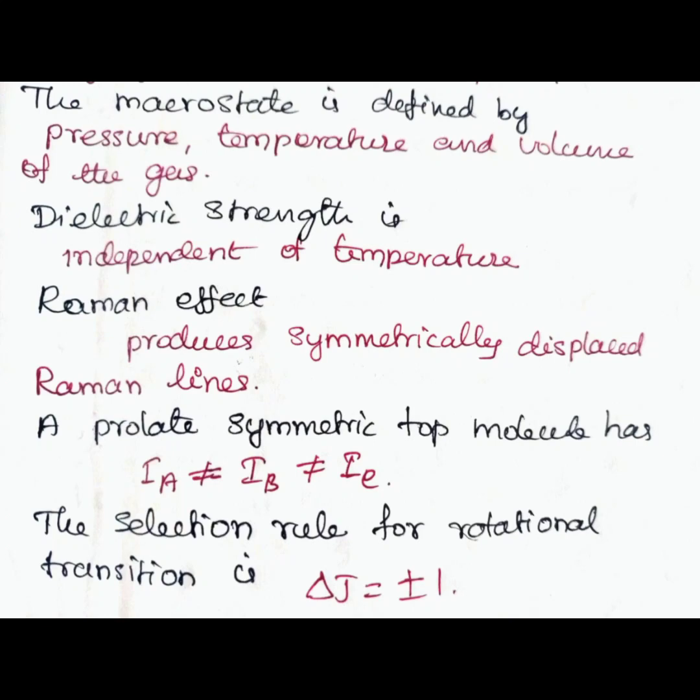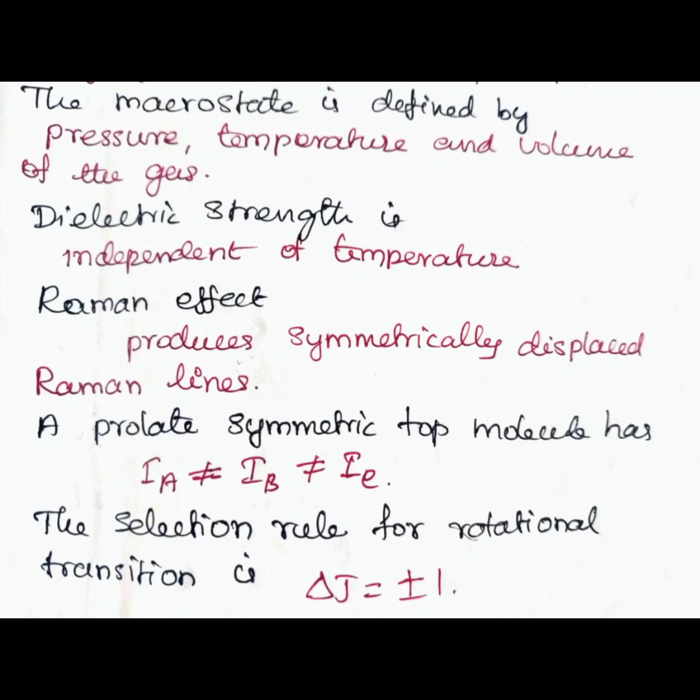A prolate symmetric top molecule has IA is not equal to IB is not equal to IC. All three are not equal.